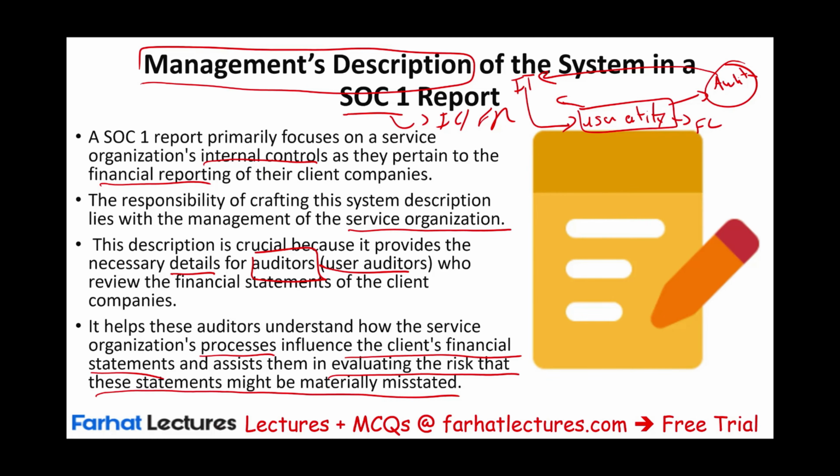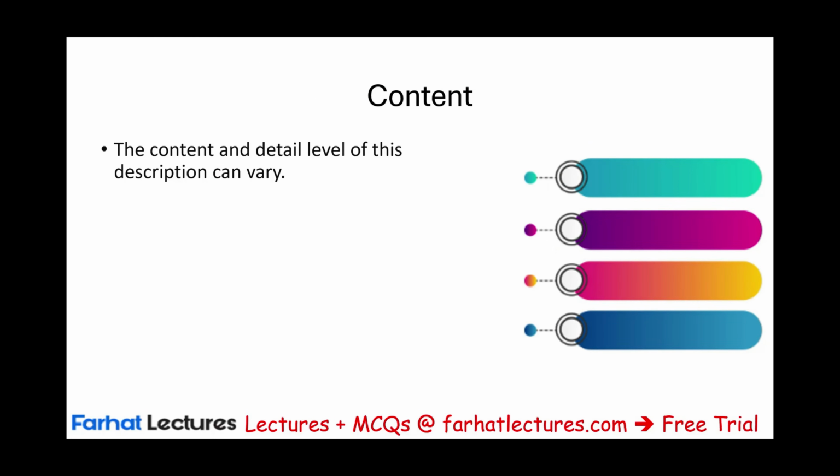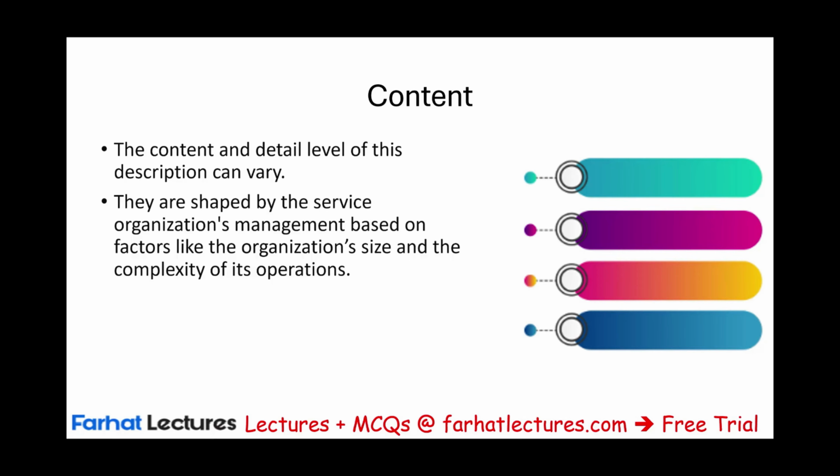Now, do we have a formal way of showing this? There's not one way to do this. There are many ways. The content of the report might vary. The description might vary depending on what type of services we are offering, what type of company we are doing. But there are common things that all reports should show, all descriptions should show. So these descriptions are shaped by the service organization management based on factors like organization size and the complexity of the operation.